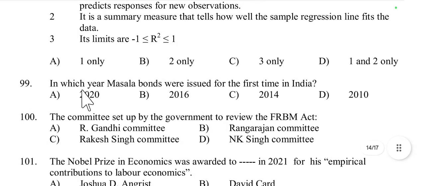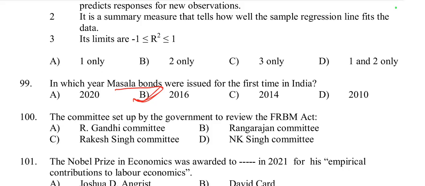Then question number 99, in which year were masala bonds issued for the first time in India? In 2016, masala bonds were introduced in India. What are masala bonds? Masala bonds are rupee denominated bonds issued in the international market by Indian entities.